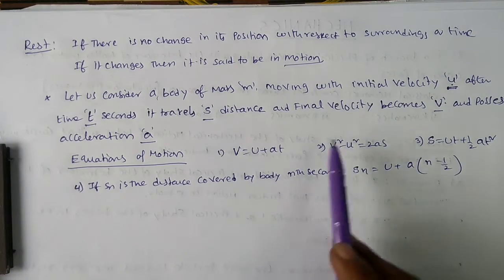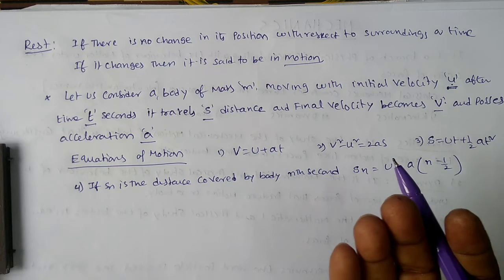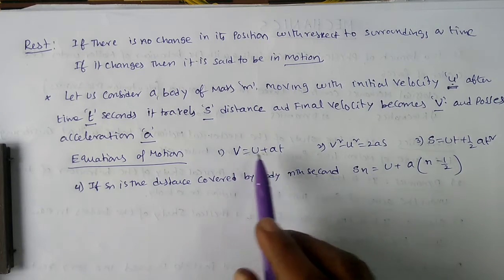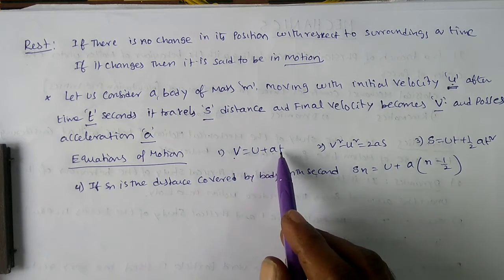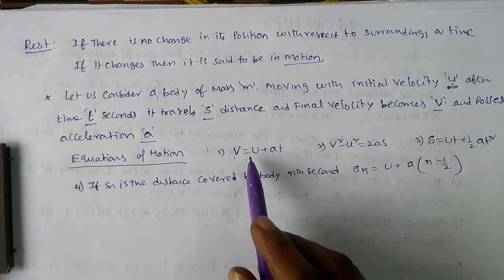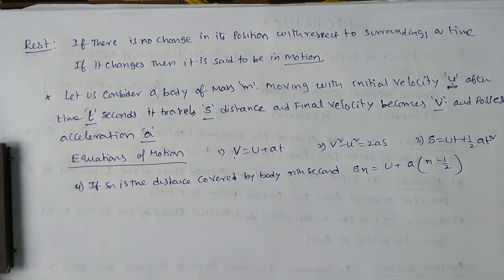If you observe these equations, in a problem, based on the data given, you have to choose the equation. In the first equation, velocity is there, acceleration is there, time is there, but there is no distance or displacement. That means if displacement or distance is not given in the question, you have to use this equation.